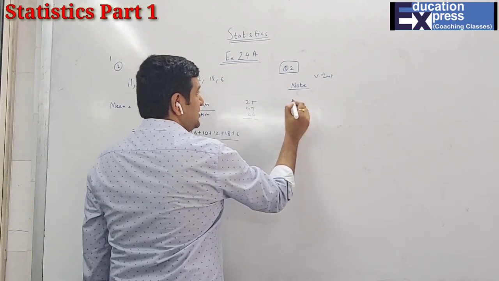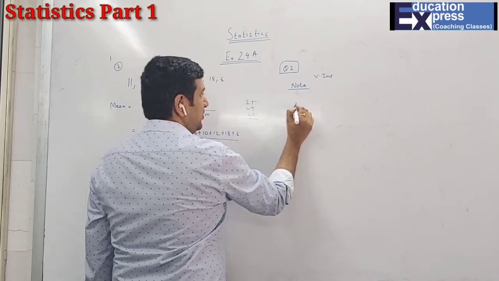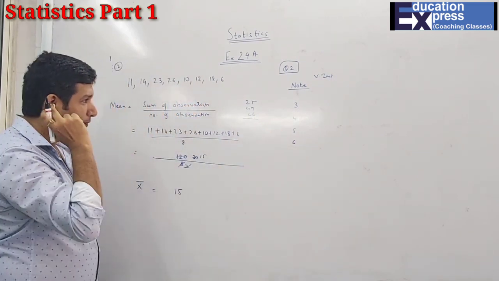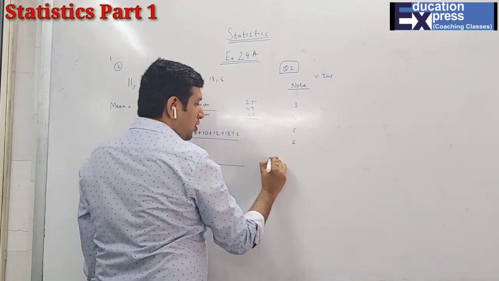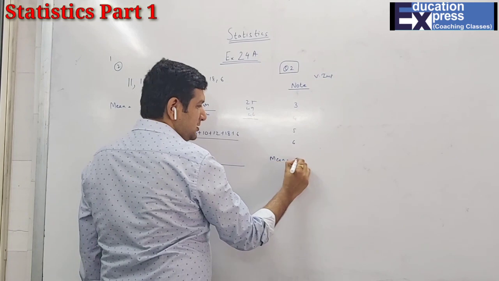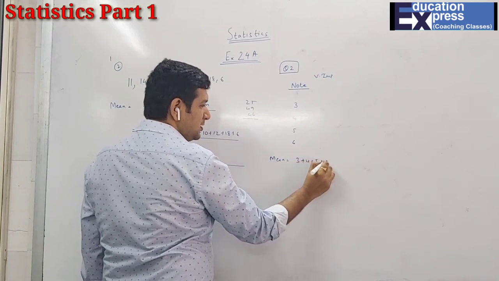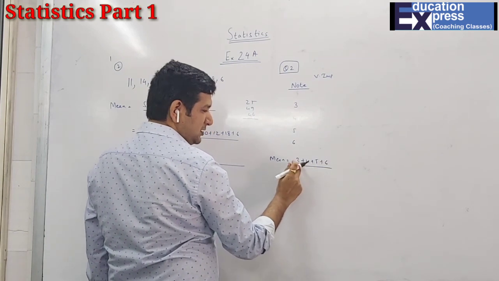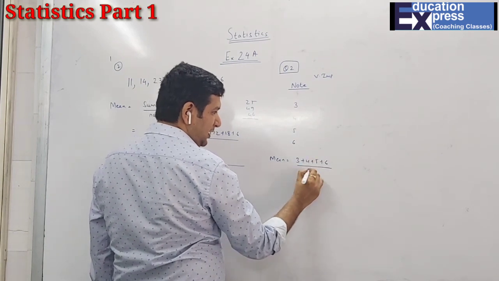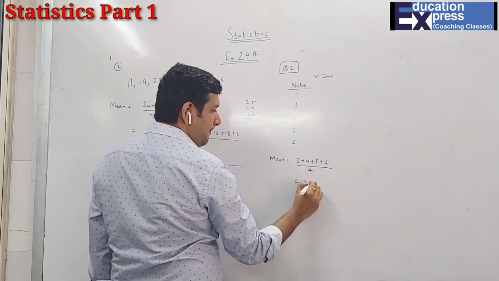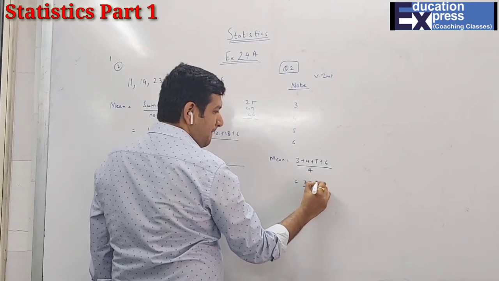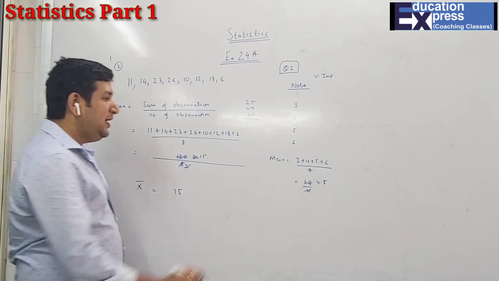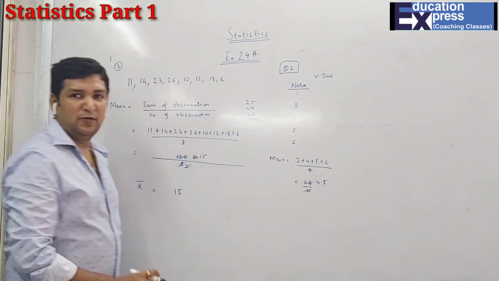In case, let us say as an example, I have 3, 4, 5 and 6. The mean of 3, 4, 5, 6 is 3 plus 4 plus 5 plus 6. 3 plus 4 is 7, 7 plus 5 is 12, 12 plus 6 is how much? 18. So 18 divided by 4.